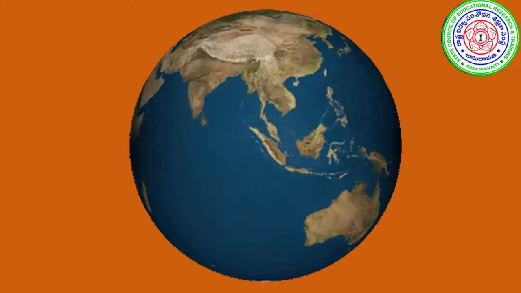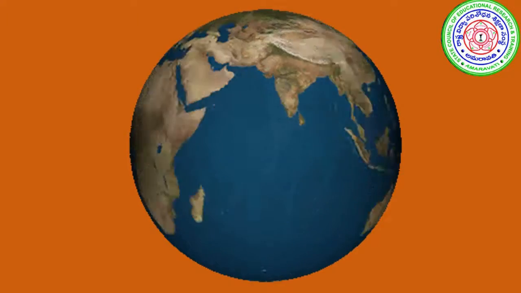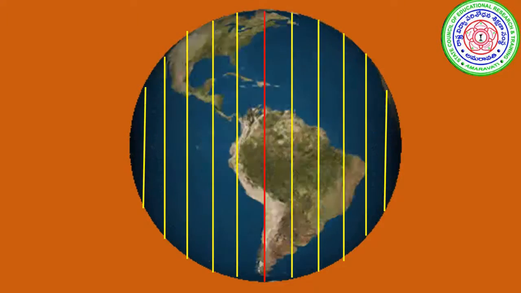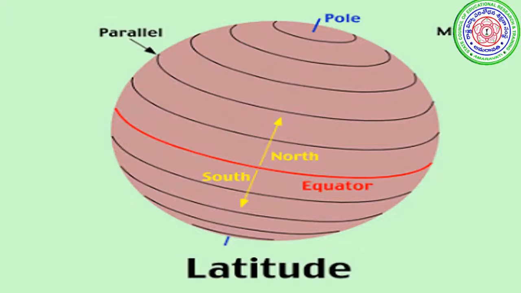Now, the lines which are drawn vertically on the globe are called longitudes. Now observe, these are the longitudes. Now, latitudes. Here you are observing some of the points: equator, parallel, pole.